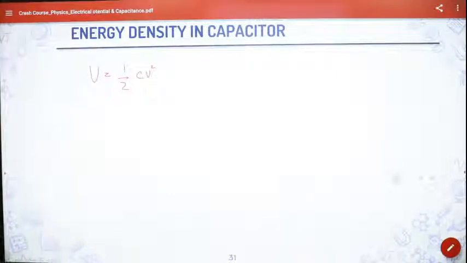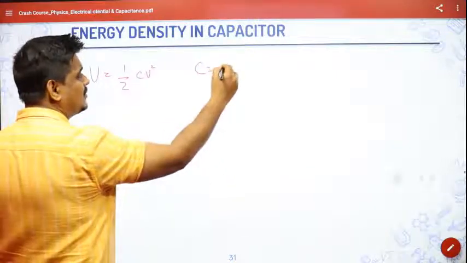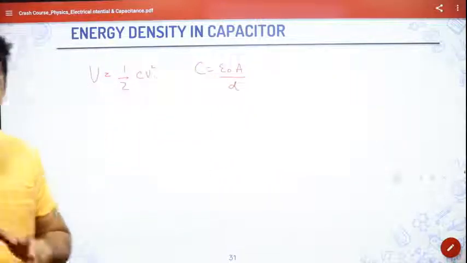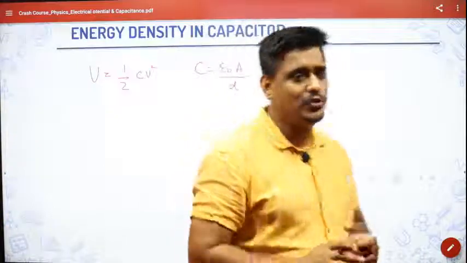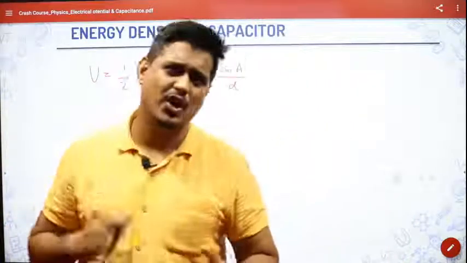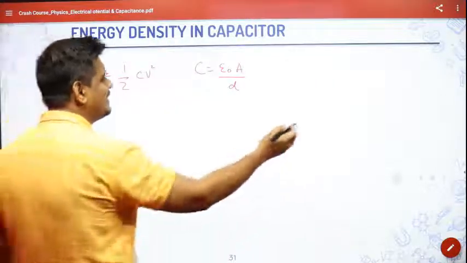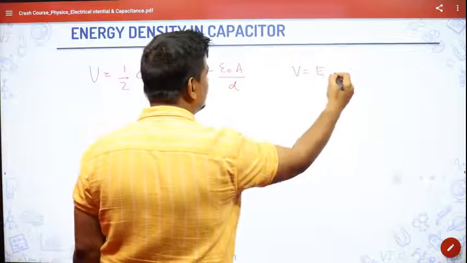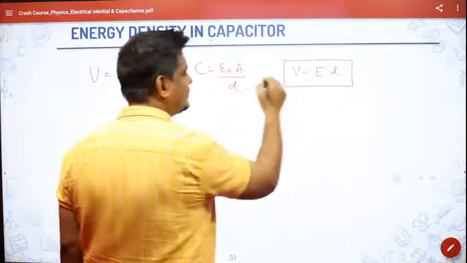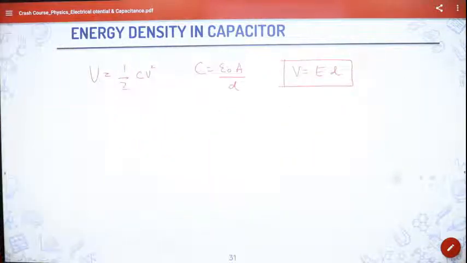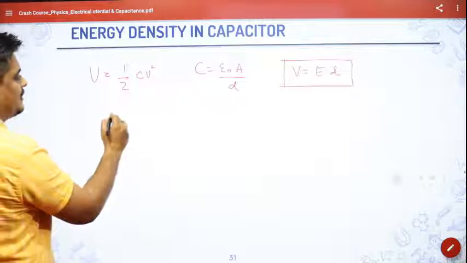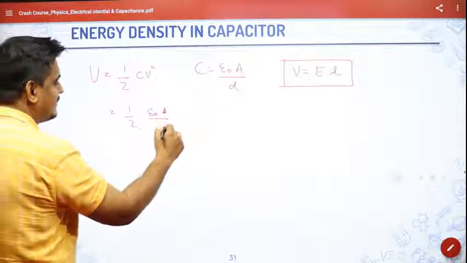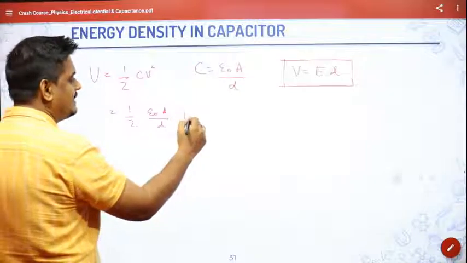We know very well, for a parallel plate capacitor, C is equal to epsilon naught A by D. I hope you know this. Also, we know by the relation between electric field and potential that V will be equal to E into distance D. So now if you put both of them here, that will become equal to half C V square, I'll write epsilon naught A by D, and V will be ED.